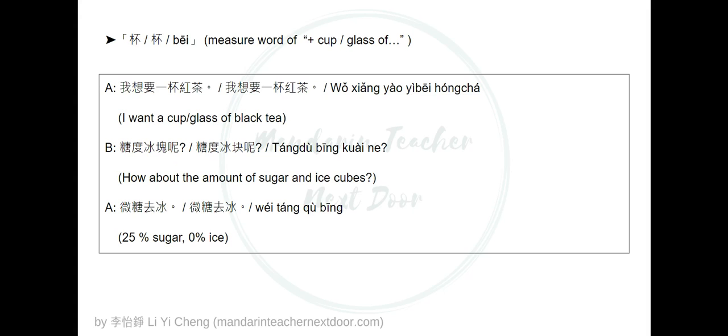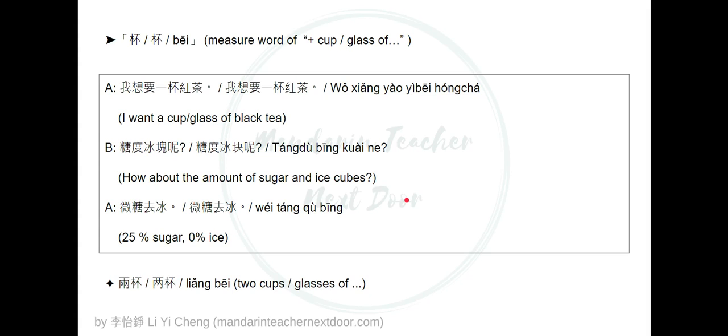Translated into more like the amount of it. And then you will answer 微糖去冰 or whatever degree of sugar and ice you want. And again, remember, if you want to say 2 cups, you need to say 两杯 instead of 二杯, okay?